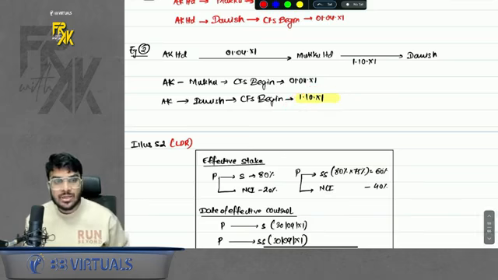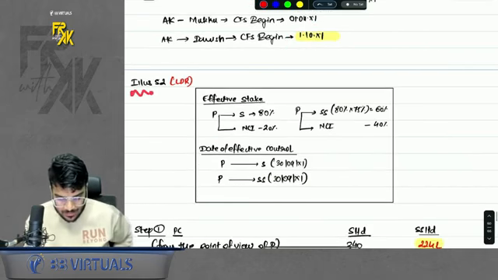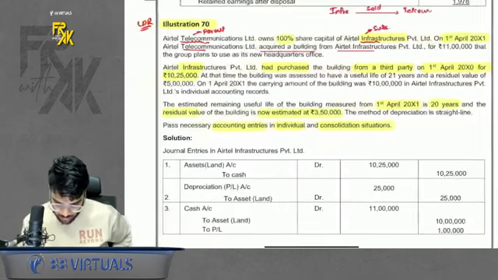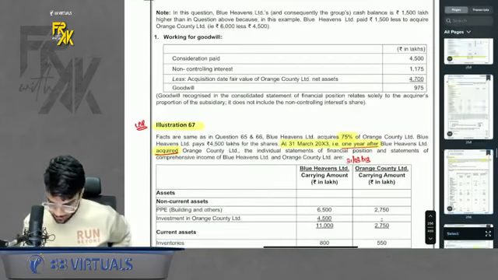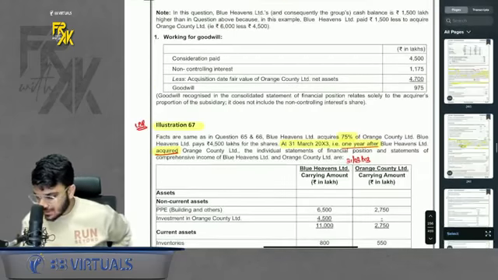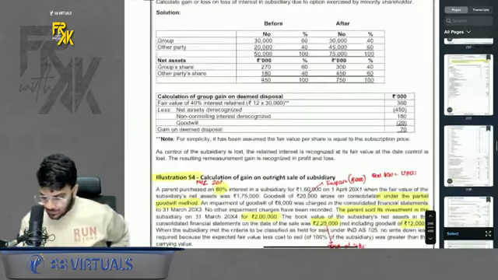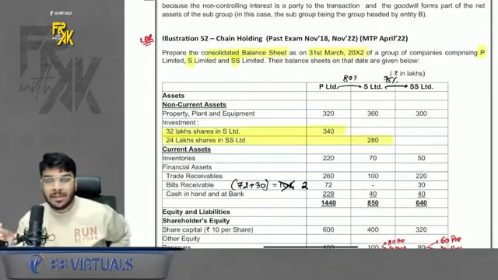Okay, then just to illustrate this, we have two illustrations. One is illustration number 52. It is a very good question on chain holding. Let's have a look here. See, the chain holding solution is very simple. The only thing here is that CFS we were preparing previously only with one subsidiary. Here there will be two subsidiaries.